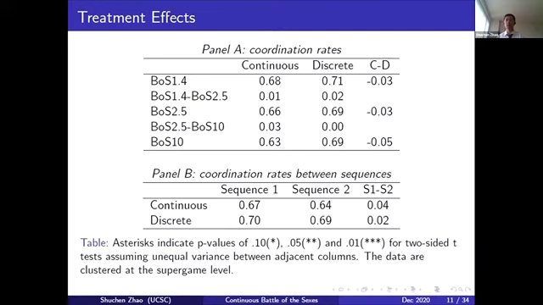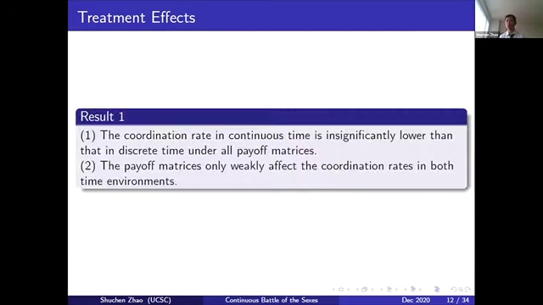People are more likely to coordinate when the asymmetry is low. Also, in panel B, we can see slightly different coordination rates in the two sequences. People are more likely to coordinate in sequence one rather than in sequence two. However, as you can see, none of the treatment effects is statistically significant. Which basically leads us to the first result: both the treatment effects of time environment and the matrices are weak and insignificant.